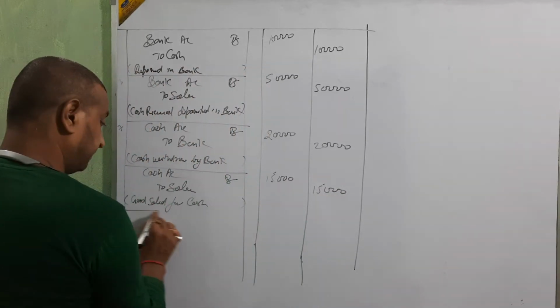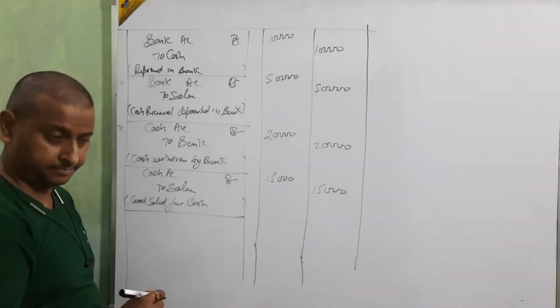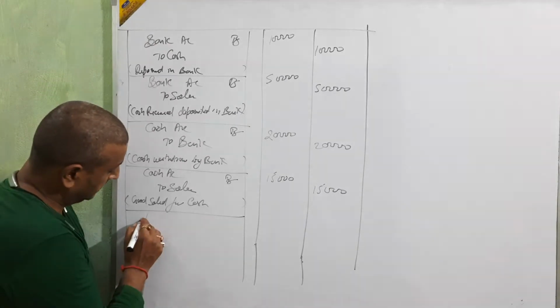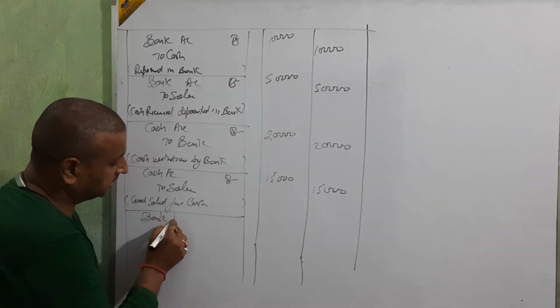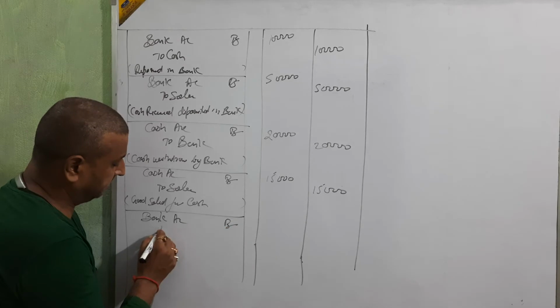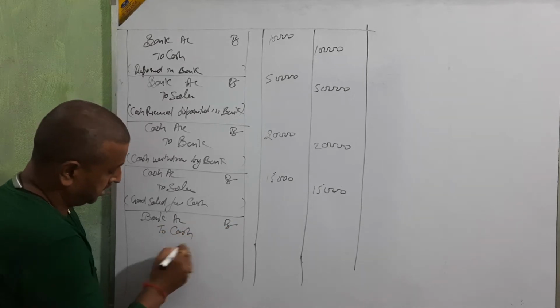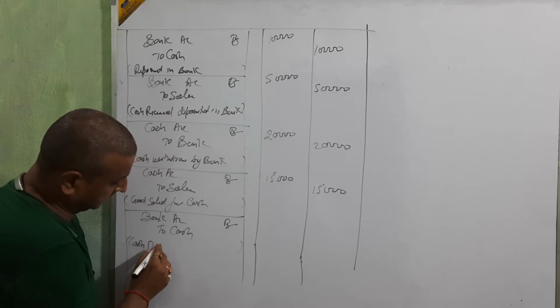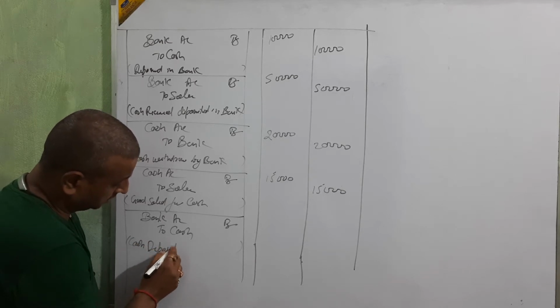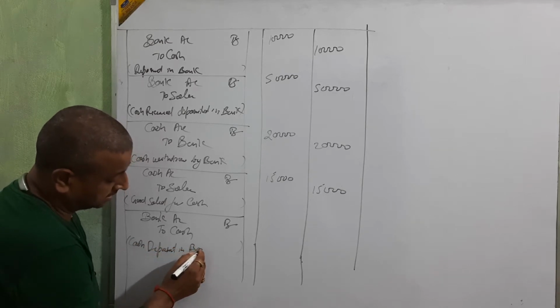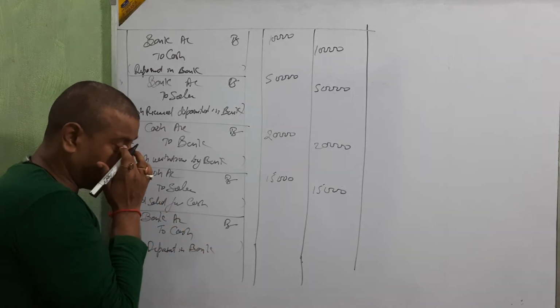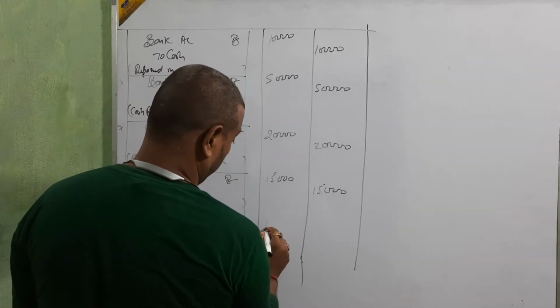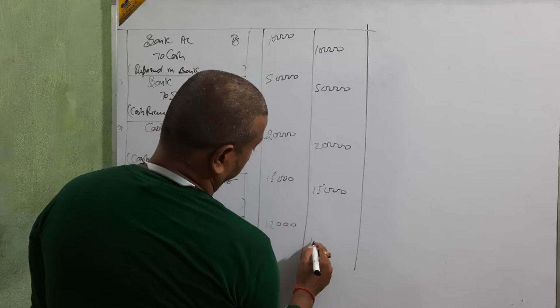Next. January 12. Amount deposited into bank, 12,000. Again, deposit means bank account debit to cash. Cash deposited in bank. Amount 12,000.